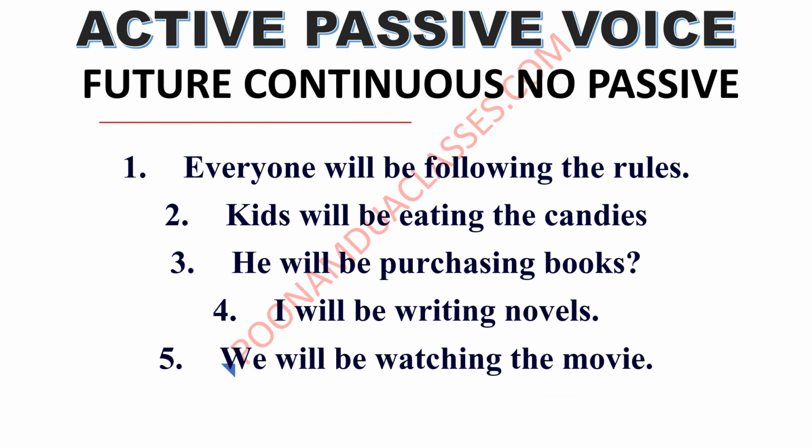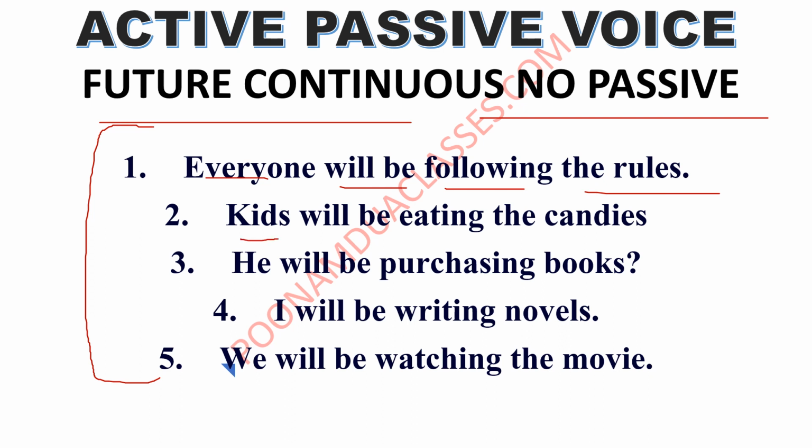Let us talk about future continuous tense, and there are no passive structures for future continuous. These are some future continuous tense: subject plus will be plus ing plus object. Subject plus will be plus ing form of verb plus object. This is the structure of future continuous. We do not make passive of future continuous. We cannot have passive voice. Future continuous tense cannot be changed into passive grammatical construction because the way we conjugate future continuous tense doesn't make logical sense with passive voice.